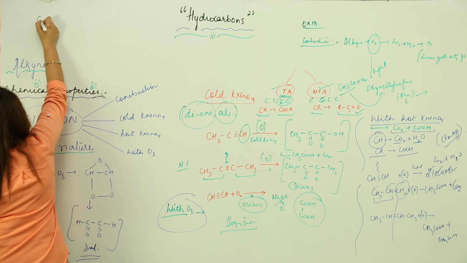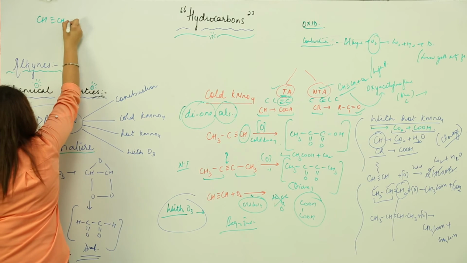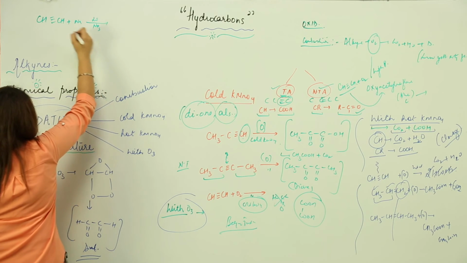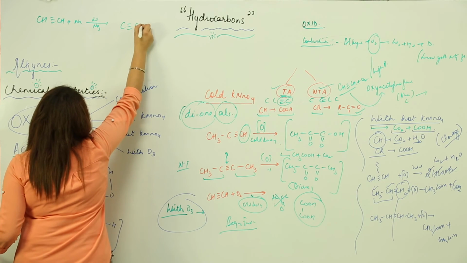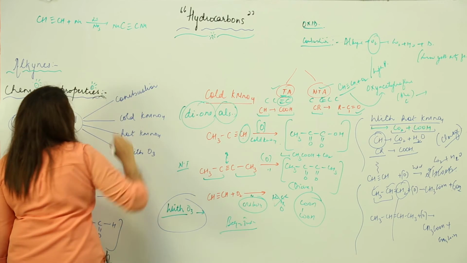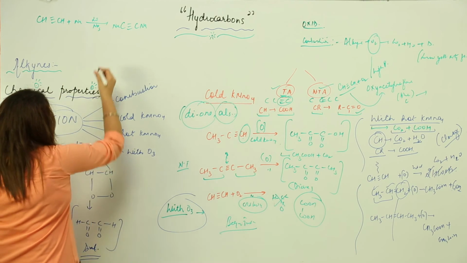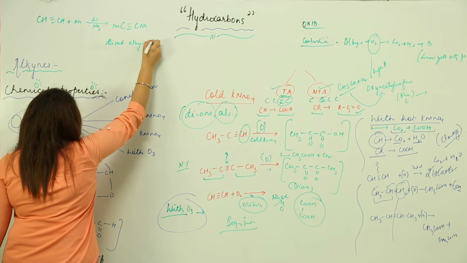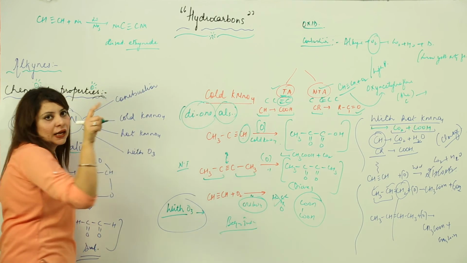Suppose I have acetylene. I am going to add sodium in the presence of liquid ammonia. So what happens? H gets replaced by sodium. And you know what the name is? It is disodium ethanide. We call them ethanide, IDE.